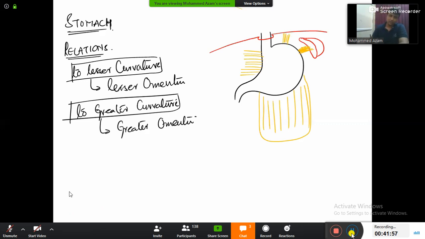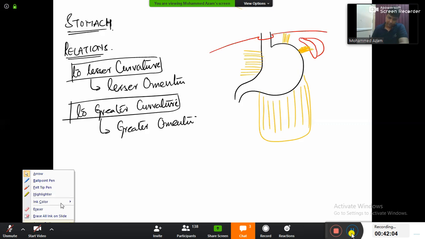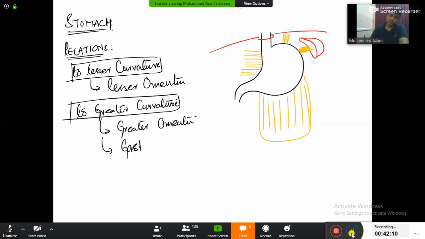Okay, so these two ligaments you can clearly see, they are also related to which curvature only? Greater curvature. So therefore, what is related to greater curvature? Gastrosplenic ligament, and even the gastrophrenic ligament.